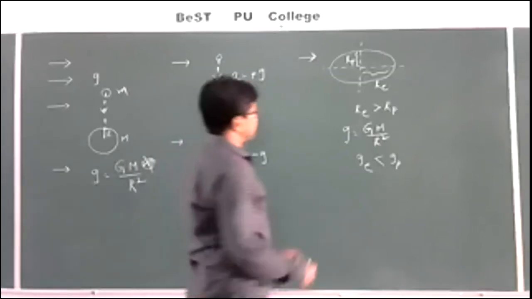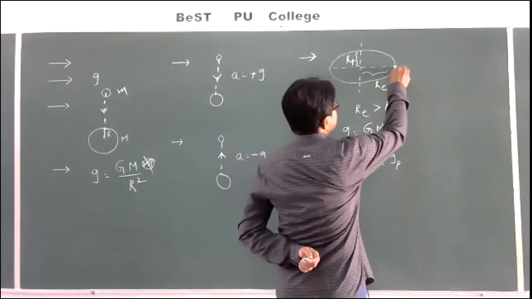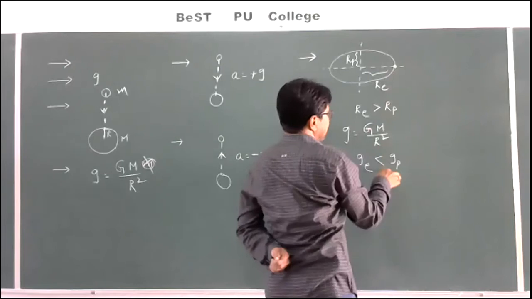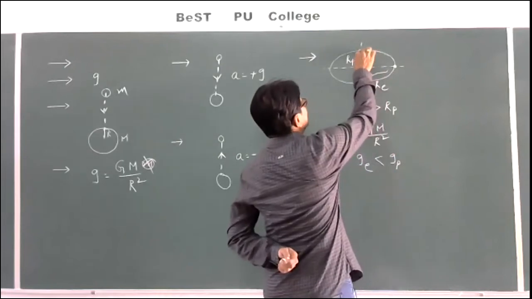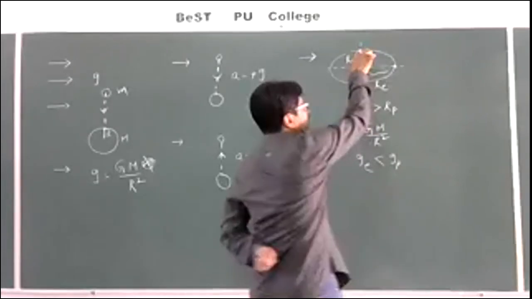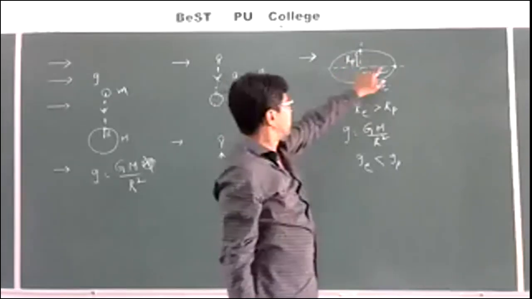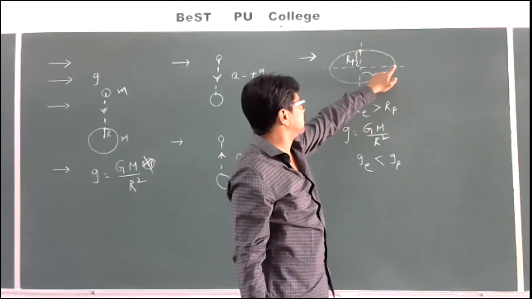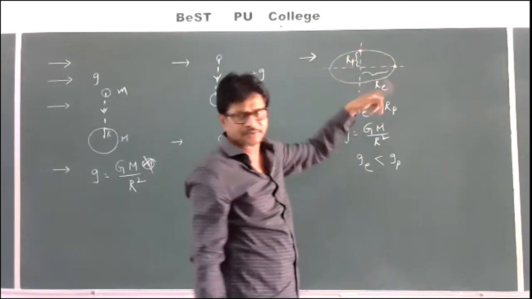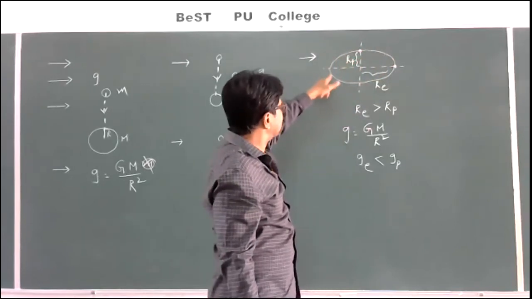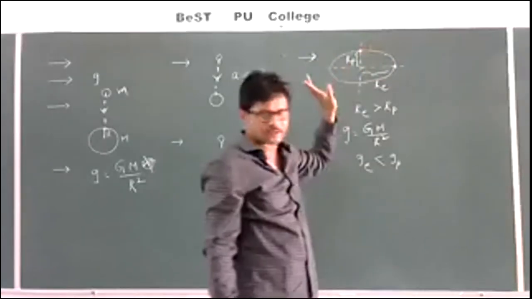GE means the value of acceleration due to gravity at the equatorial point. GP means the value of acceleration due to gravity at the polar point. So the value of acceleration due to gravity does not remain constant throughout the surface of the earth.